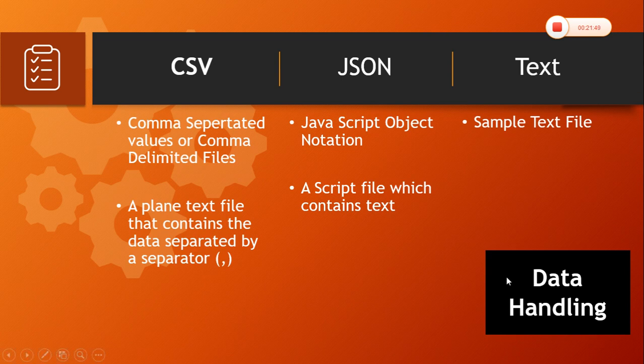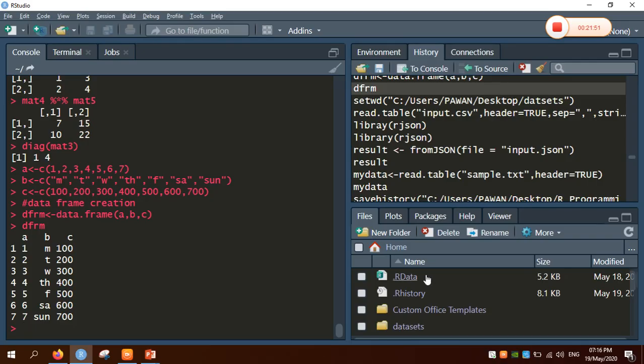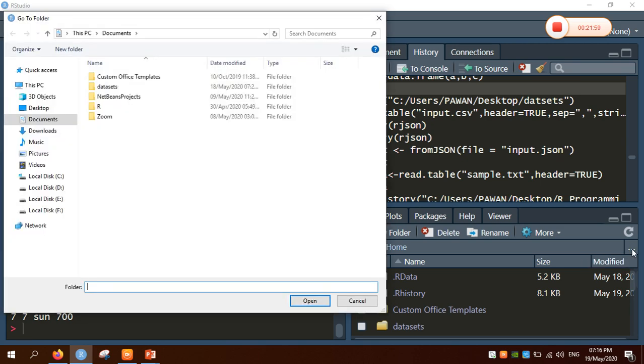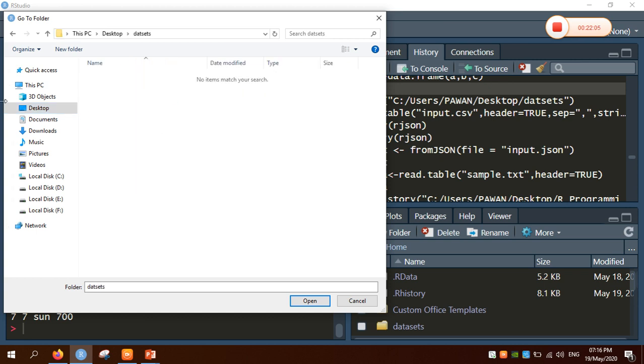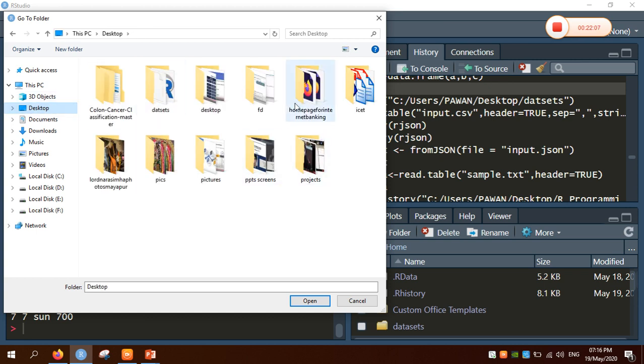So I quickly move on to my RStudio. For handling the data, there is a certain procedure in R. We have to go here and select the datasets which contain the data. I have created a folder called datasets on my desktop which contains the data.